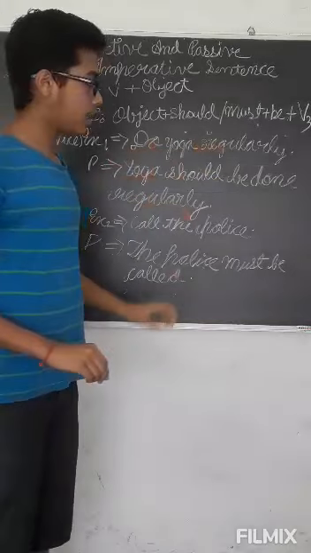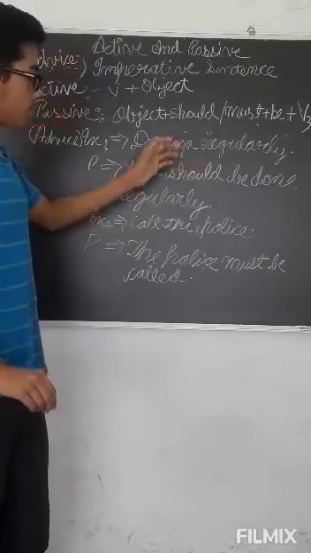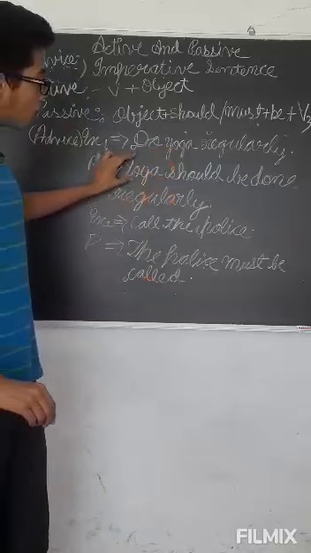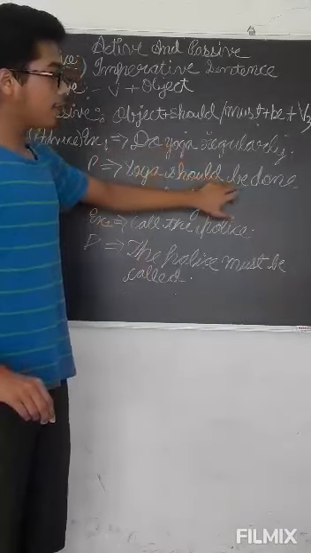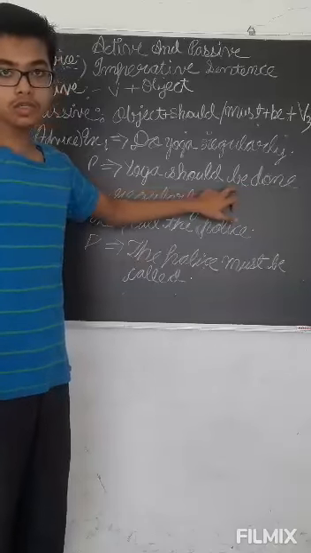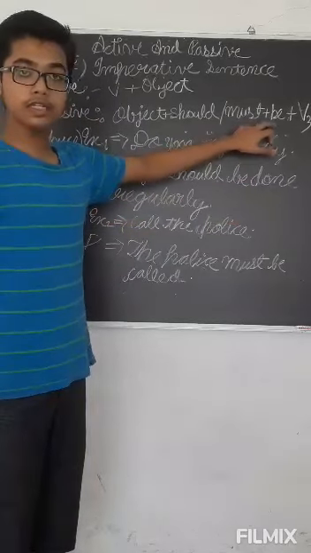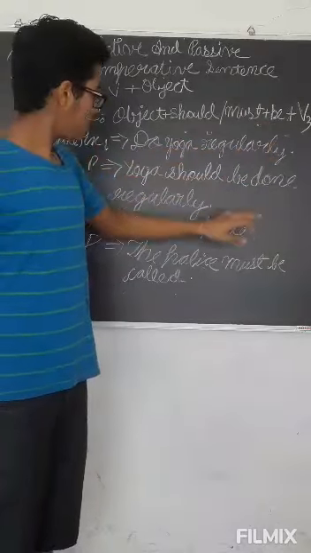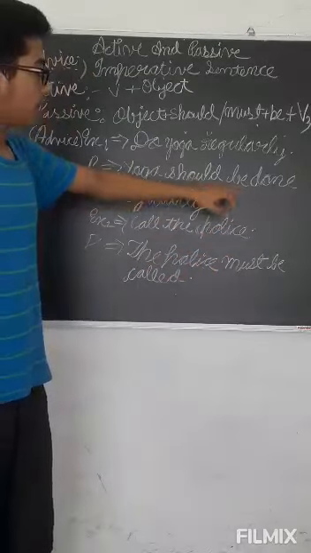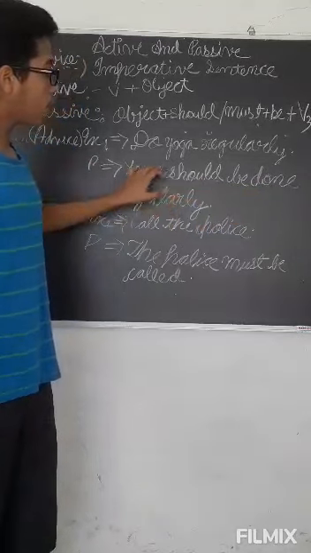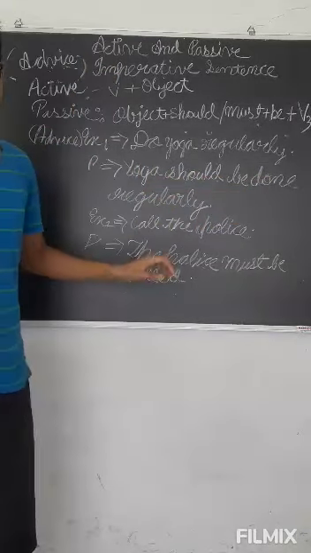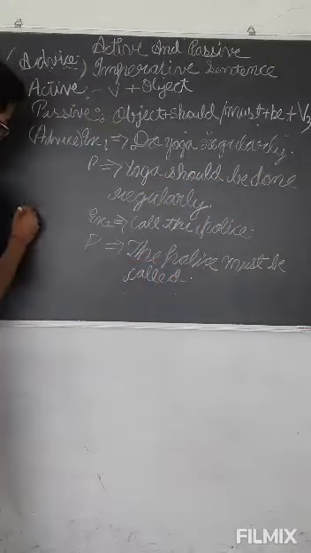Do yoga regularly. So when we convert this into passive voice, yoga should, because it is an advice, should be. We have to write be in this type of sentences also. I have written here the format be, and then verb third form. Third form of do is done. Yoga should be done regularly. Okay, and this is a suggestion.